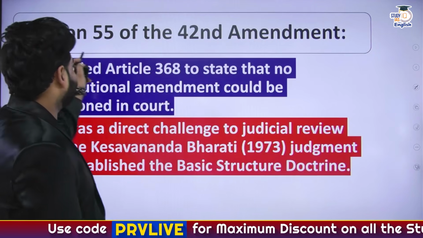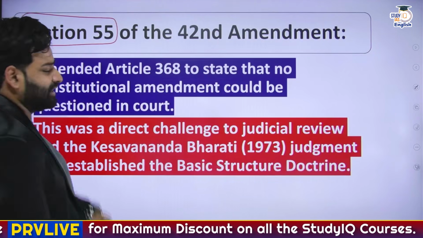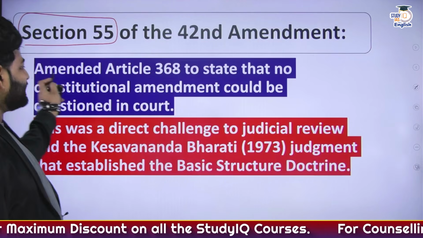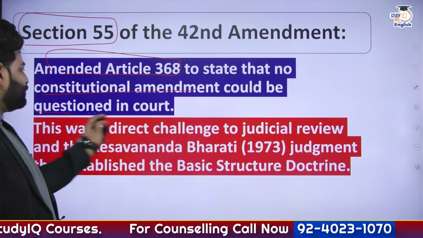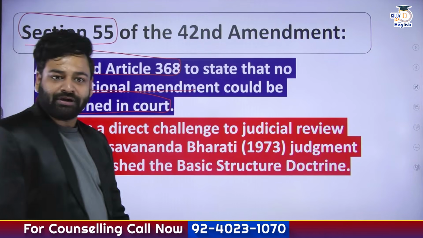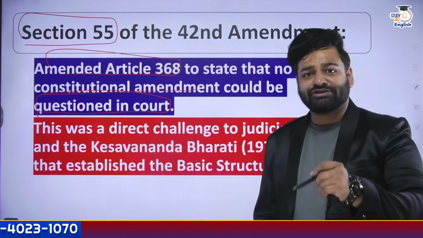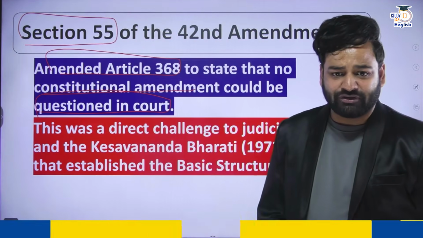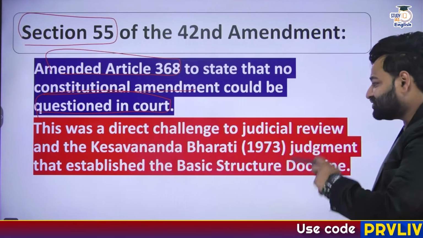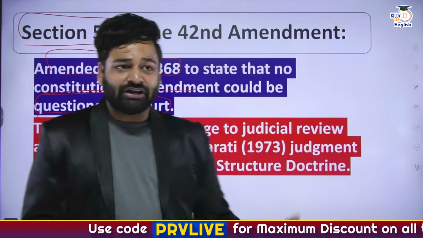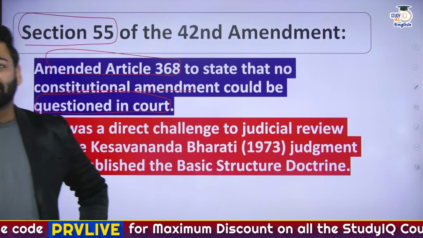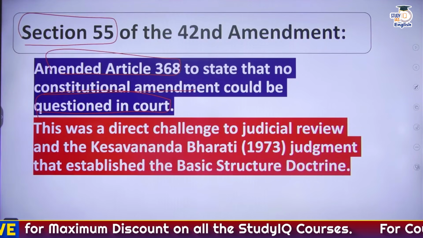Okay. So, as you can see, Section 55 of the 42nd Amendment stated that under Article 368, no constitutional amendment could be questioned in court. So literally, any constitutional amendment is supreme from any kind of judicial review. And this was a direct challenge to the judicial review doctrine, and also to the basic structure propounded by the judiciary in the Kesavananda Bharati case, right?